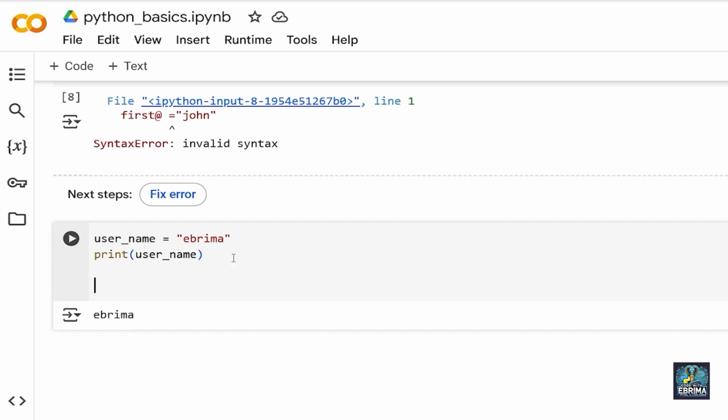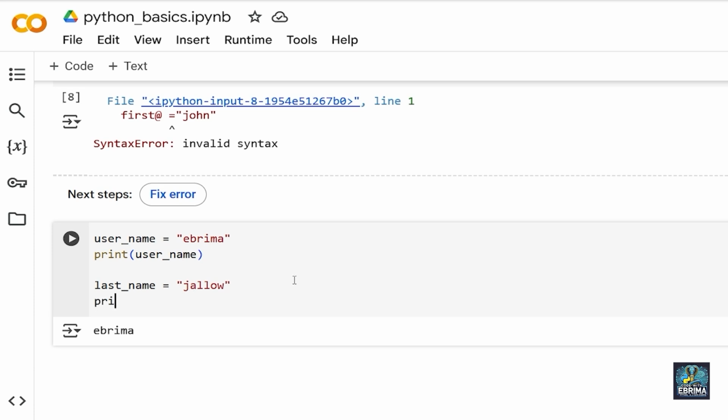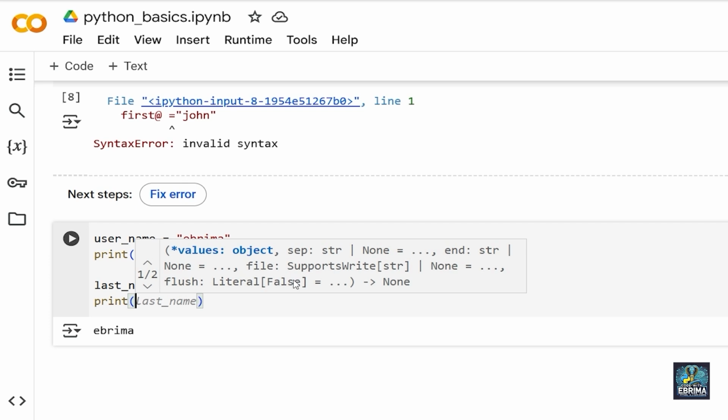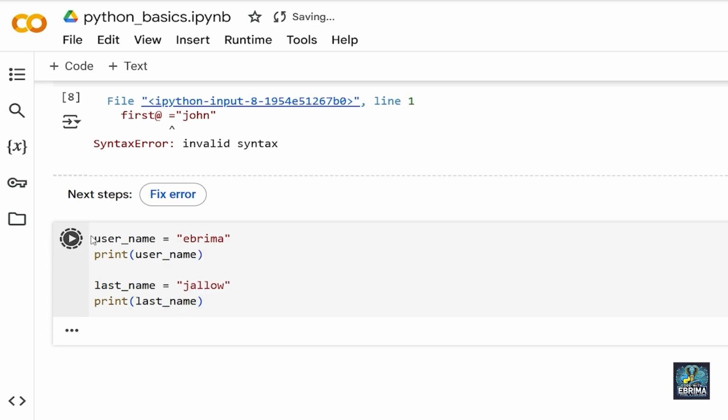Also, for example, let's say last name. I can say last_name is equal to, and now I'm going to put in my last name, JALLOW. And now I'm going to come down here and print it out, last_name. Now let's load this and see. You can see, this is recommended. Another thing is it says avoid built-in functions. There are normally 71 built-in functions as of this video being recorded. So avoid them. You can see some of them on the screen.